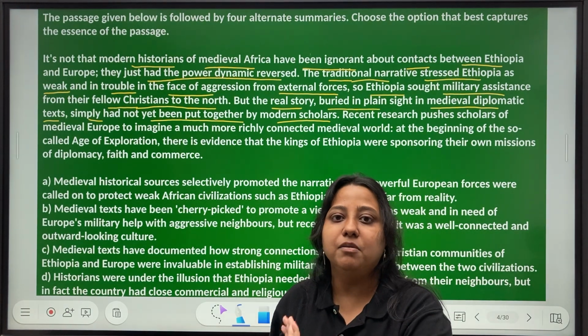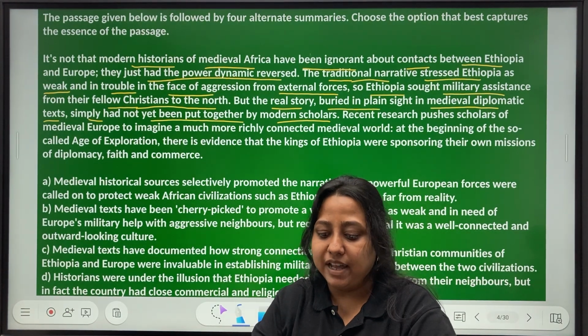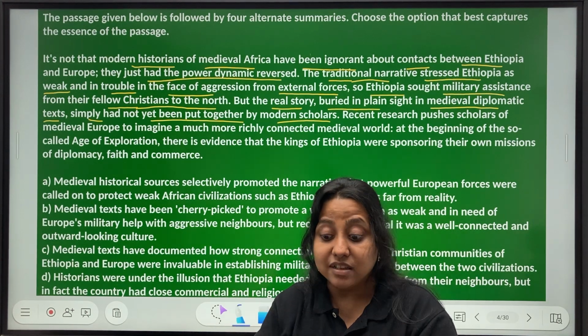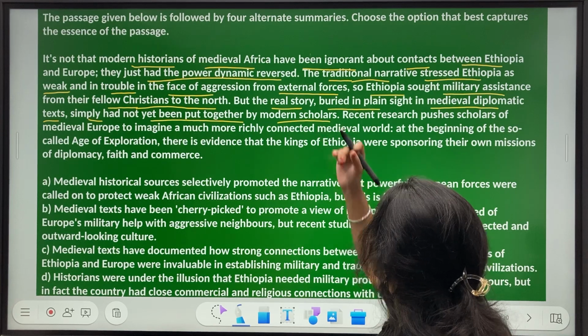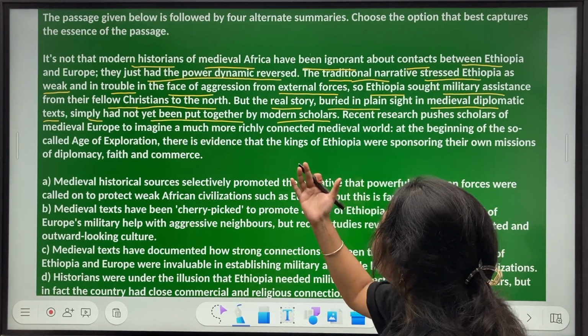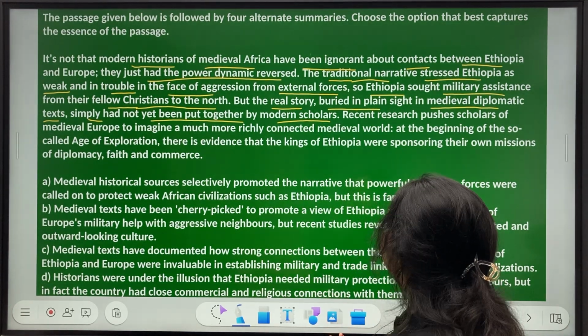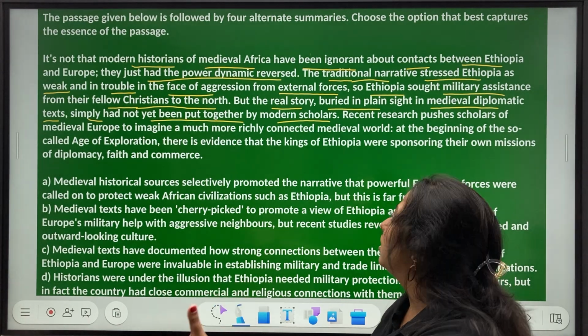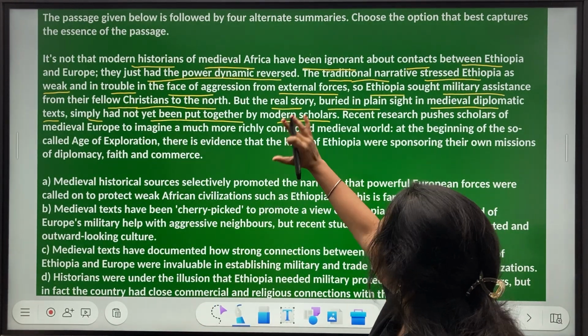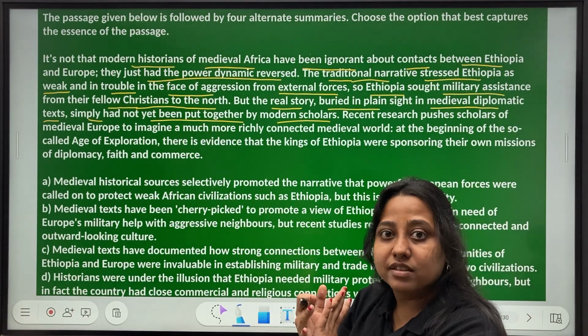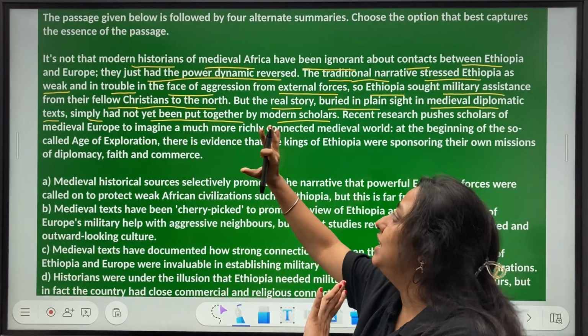So it's buried under the surface, but in plain sight you can see it but you choose to ignore it. So that is the accusation probably from the author's end, that the real story is buried in plain sight. Everybody knows it, but then they choose to ignore it. That some other kind of connection also existed, not the one that is only traditionally explained.